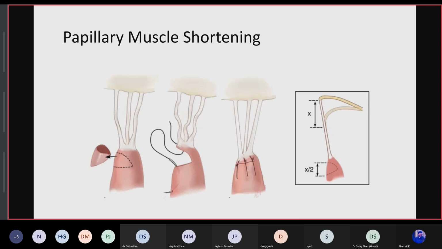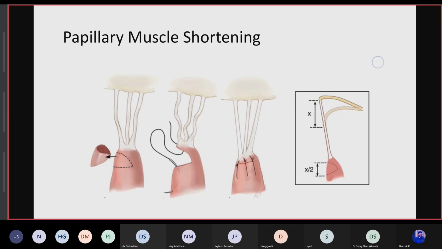This is papillary muscle shortening, where the wedge part of the papillary muscle was shortened and the problem corrected. Even with chordal shortening, for x by 2, the distance covered by the chordae will be double that of the wedge resection.